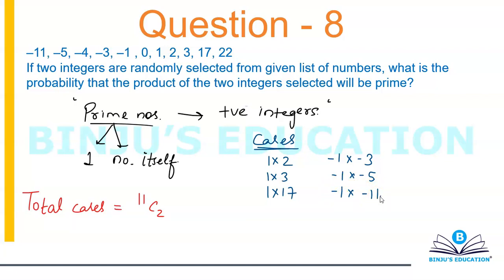I can't do -3 into -4 because that will give me 12. I can't do -3 into -5, that will give me 15. I can't do -3 into -11, that will give me 33. These things are not possible. So these are the only applicable cases.